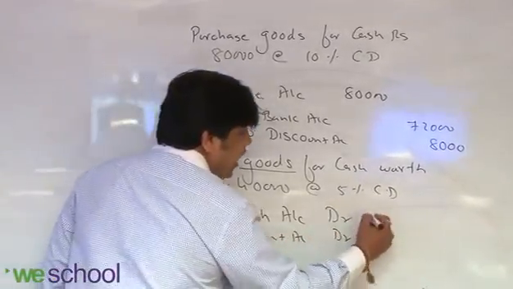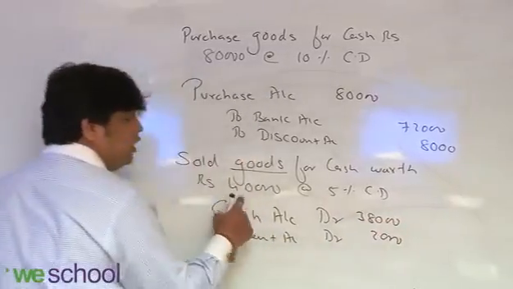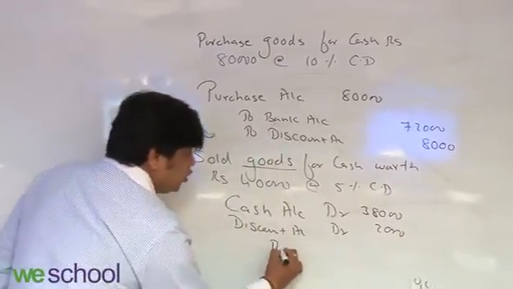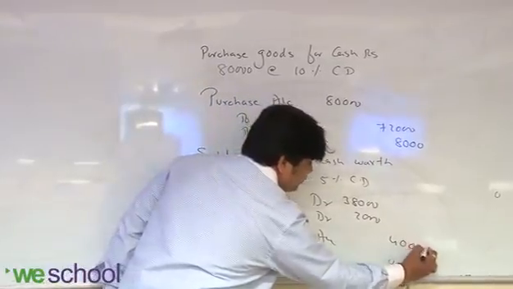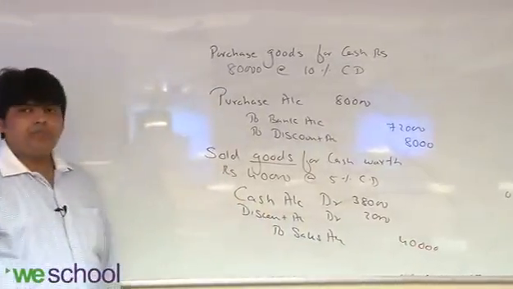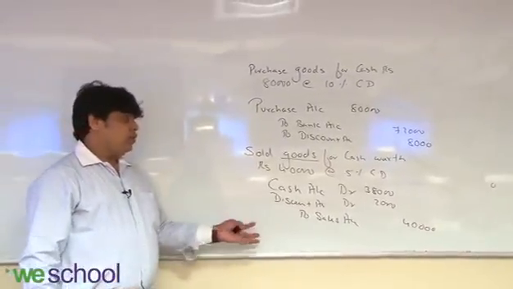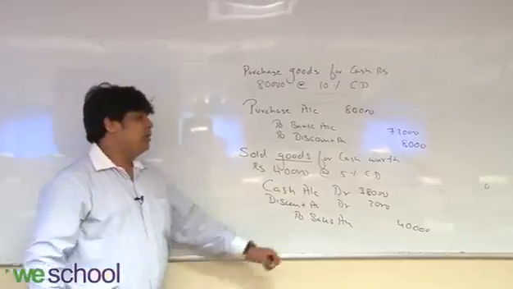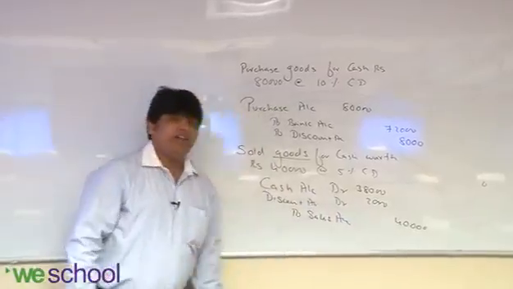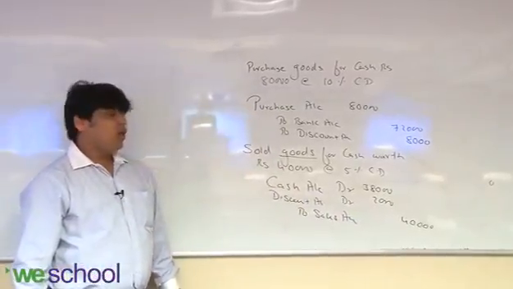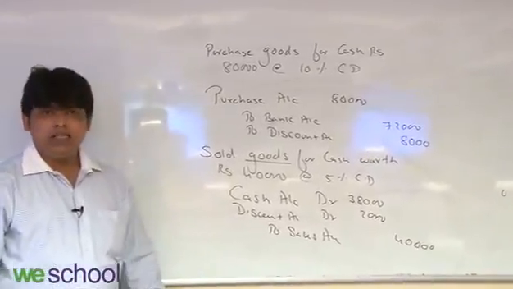This is called discount allowed. So cash will be 38,000. 2,000 is the discount because 5% of 40,000 is the discount. To sales account 40,000. You got my point? So this is the entry. Whether you have debited two things or credited two things, the concept should be the same: for every debit effect of 40,000, there is a 40,000 credit effect. Yes, my friend, you got this point clear? Cash account debit, discount account debit to sales account.